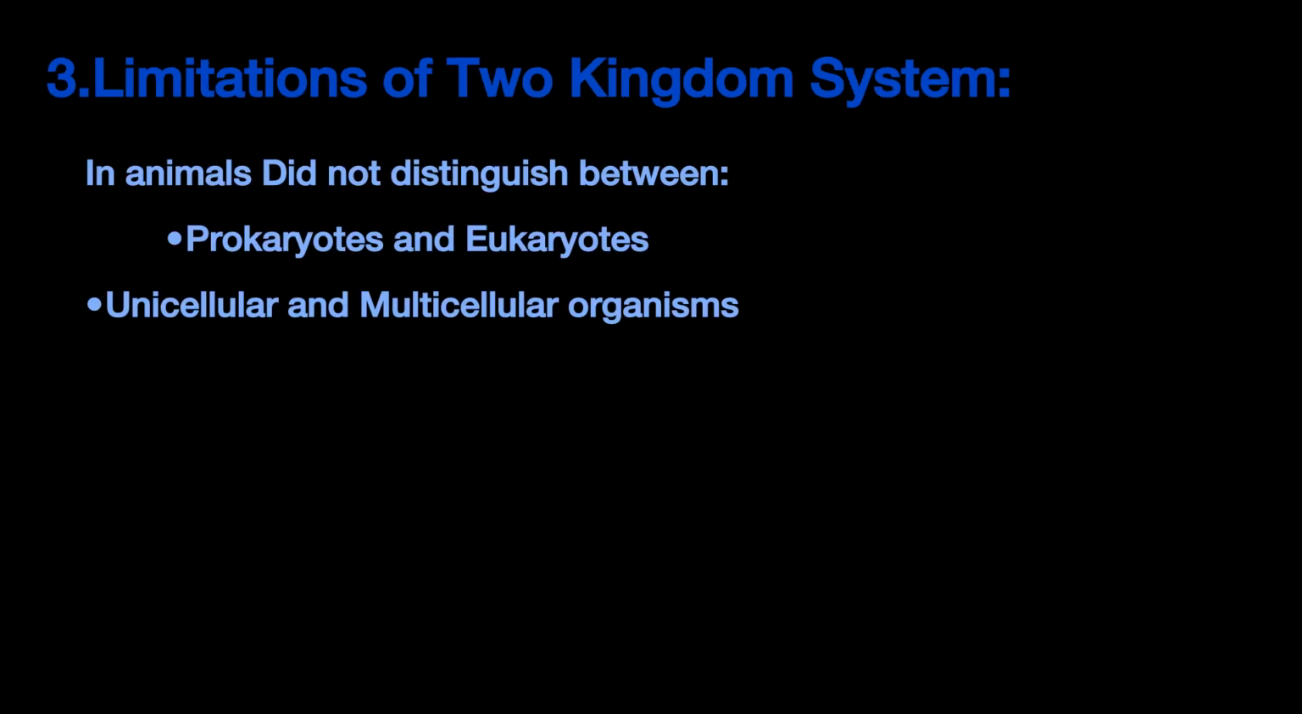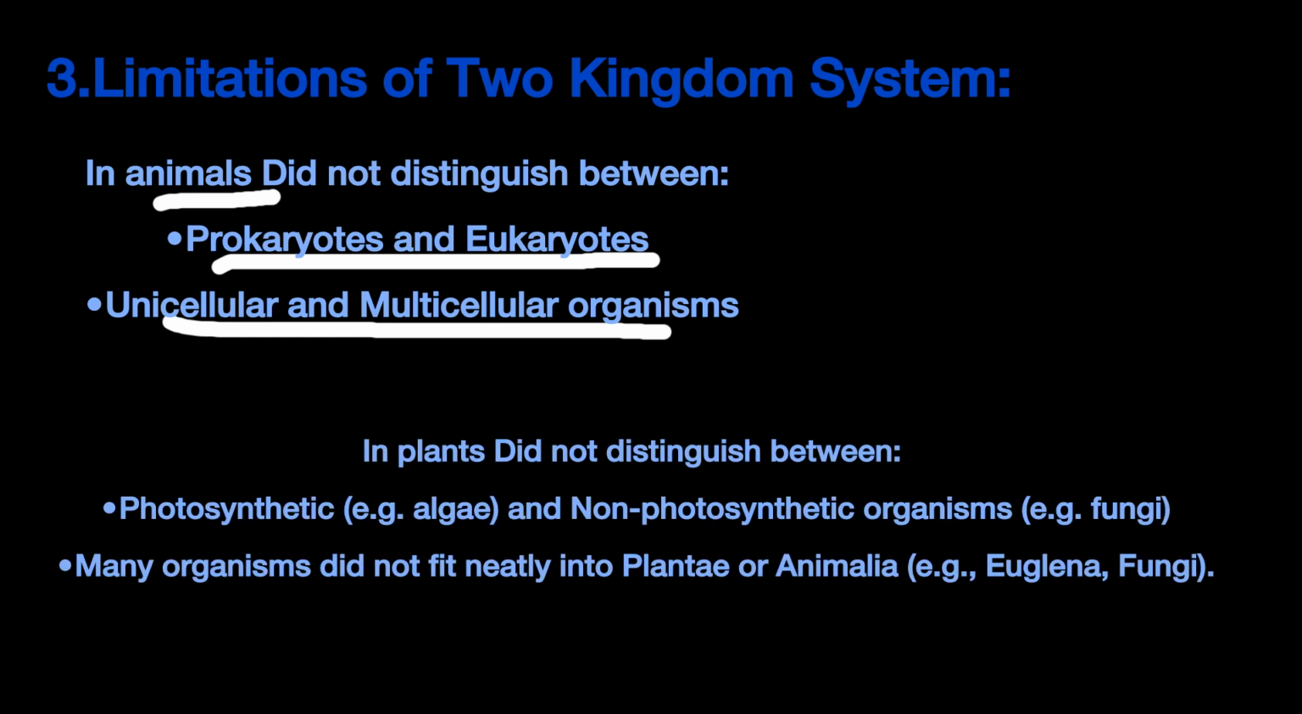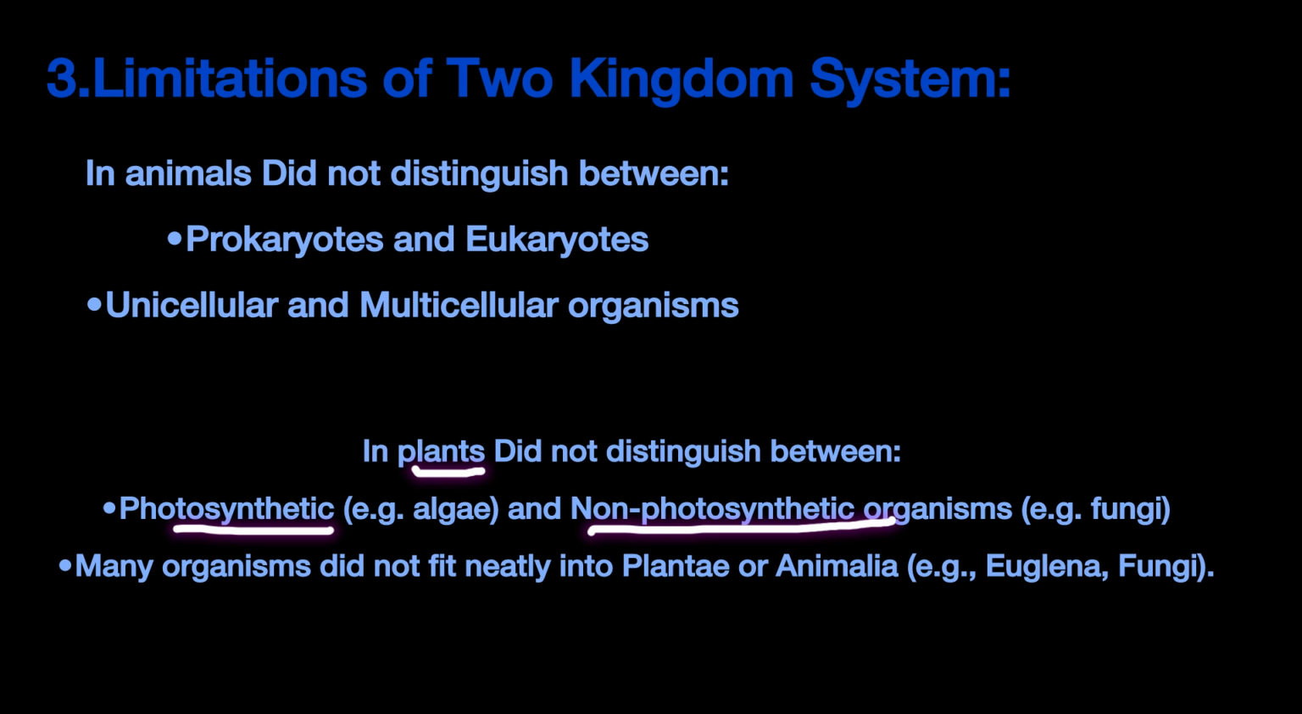Third point, there is a limitation in the two kingdom system. Carl Linnaeus could not distinguish between prokaryotic and eukaryotic, unicellular and multicellular organisms in animals, whilst in plants he didn't distinguish between photosynthetic and non-photosynthetic organisms. Also, many organisms did not fit into Plantae and Animalia. For example, fungi, euglena, and this is the most important thing.